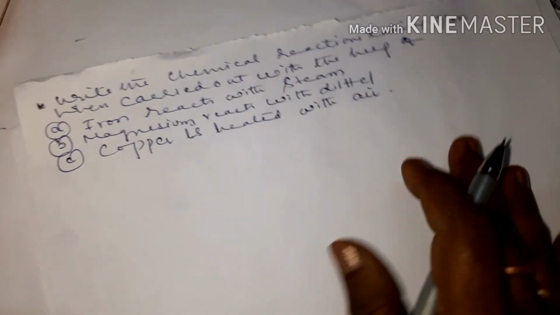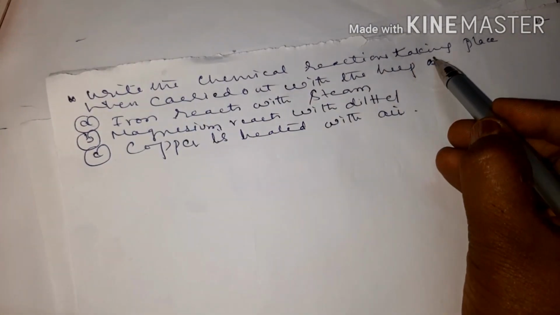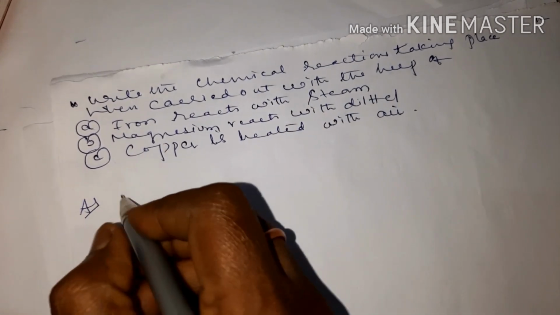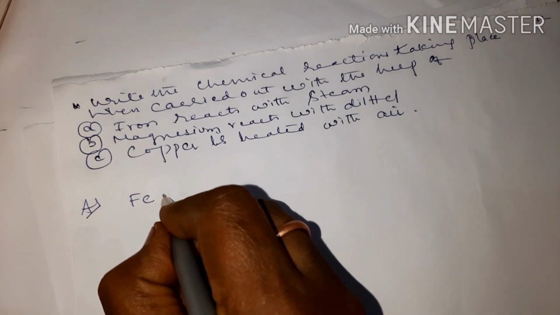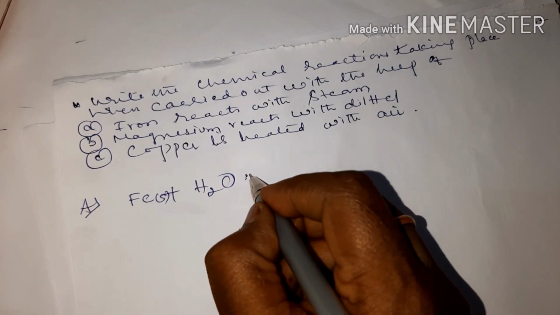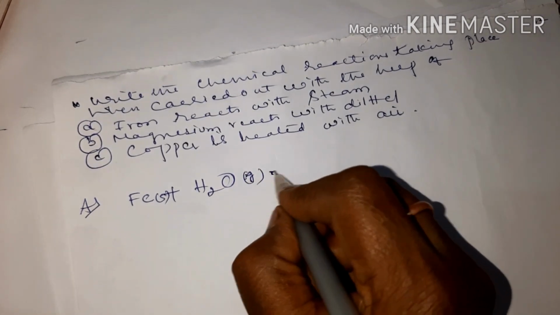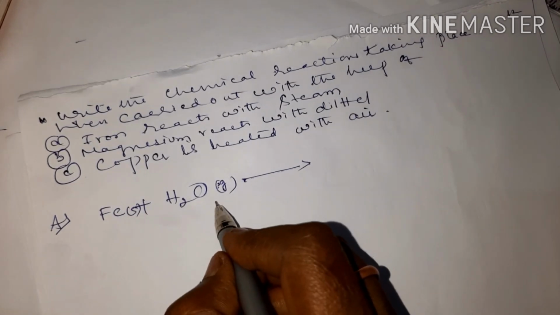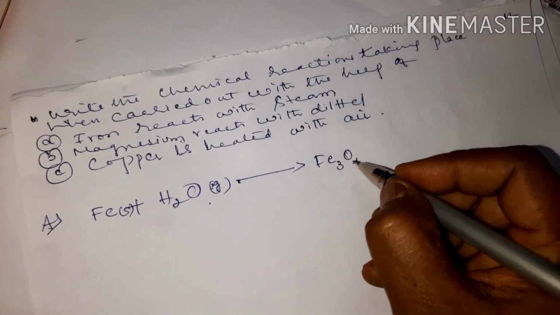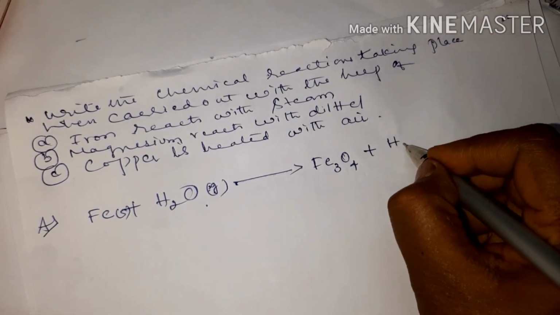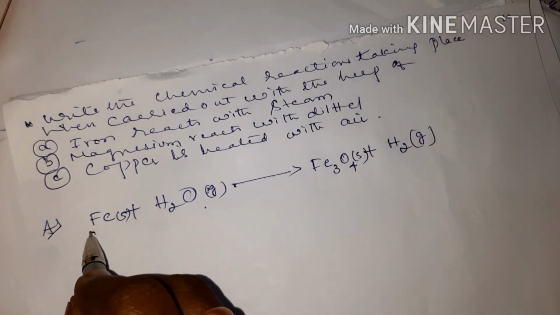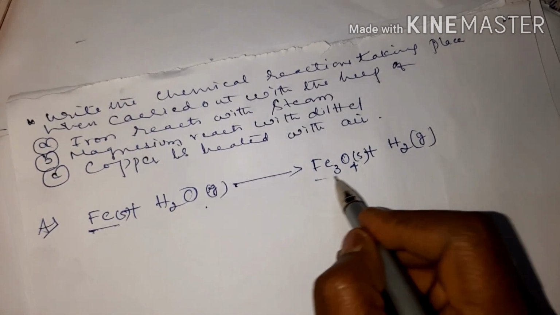These type of questions are also very important, children. Write the chemical reactions taking place when iron reacts with steam. So the answer is iron reacts with steam. Iron is Fe, and for steam you have to write water. So iron is solid. Water, or steam they said, so you have to put gas. And what you get when iron is made to react with steam is ferric oxide, or iron oxide, with the liberation of hydrogen gas, and this is solid. Okay children, so we'll balance the equation. Fe is 1, here it is 3, so 3.